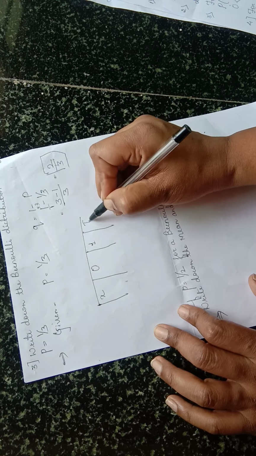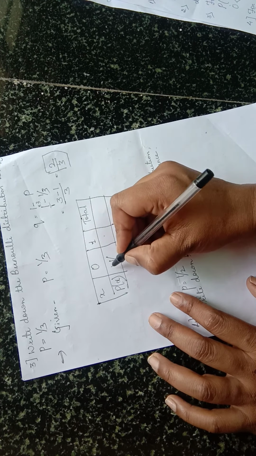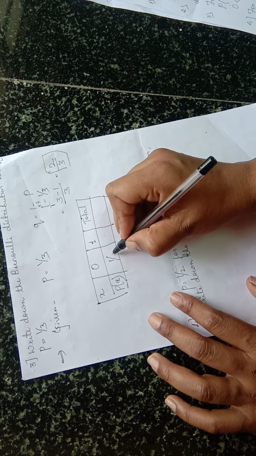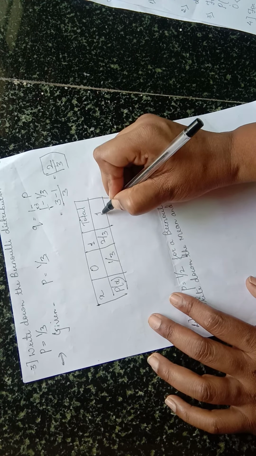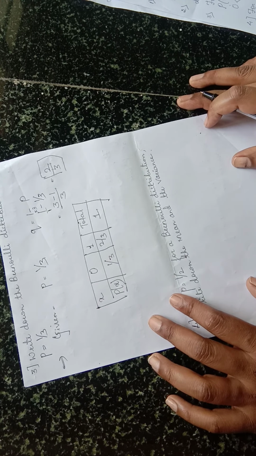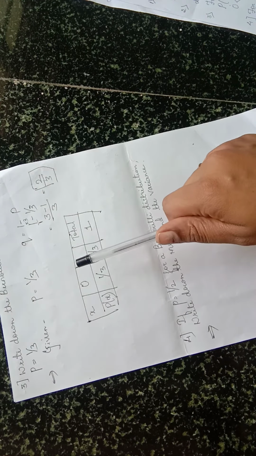The p value is 1 by 3, here 2 by 3, and the total is 1. So this is the Bernoulli distribution. We are distributing like this, where x values are always 0 and 1. So this is our third problem.